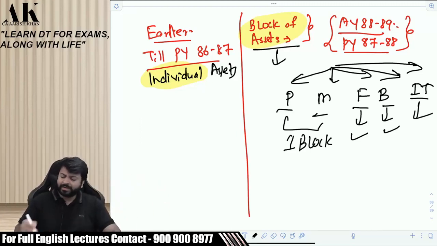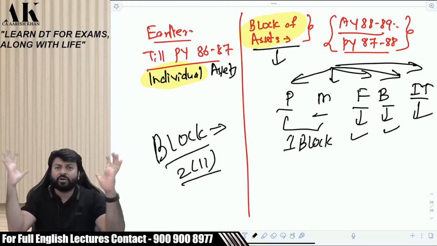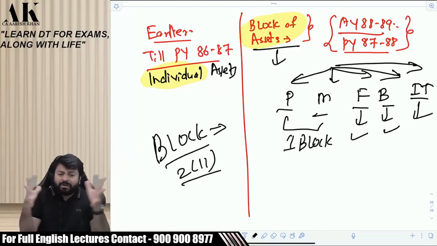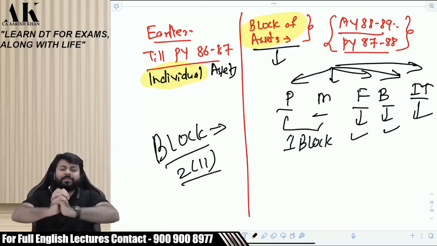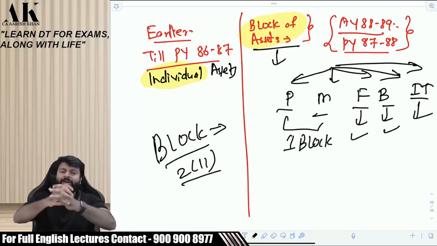Is the term block defined under income tax law? The answer is yes. The term block is defined under income tax law in section 2 clause 11. Block means a group of similar assets. A group of similar assets coming together with similar rate of depreciation. And assets with similar nature and similar rate will make one block.